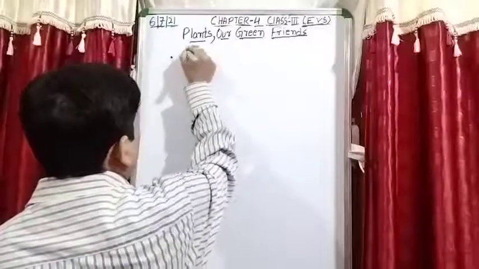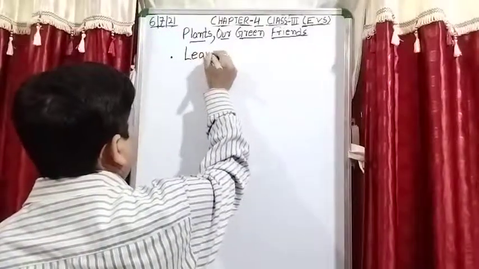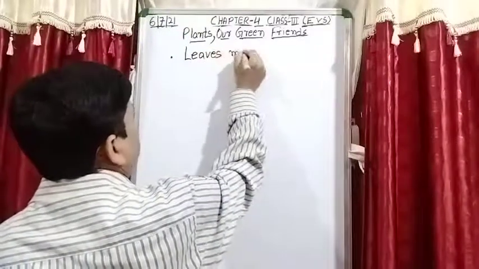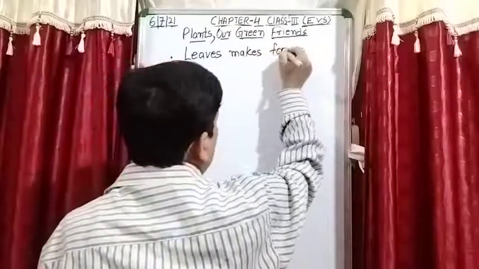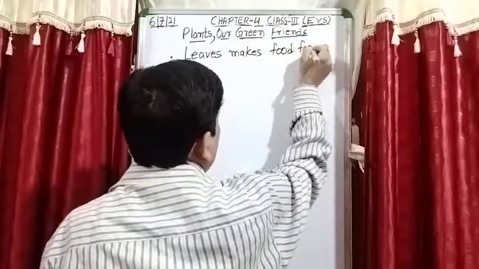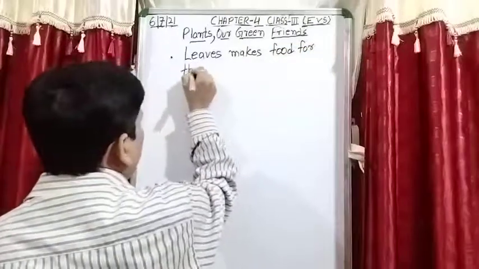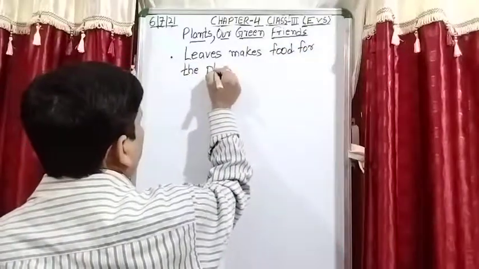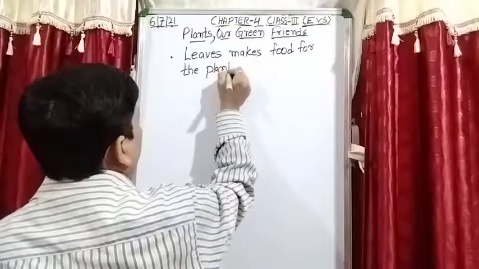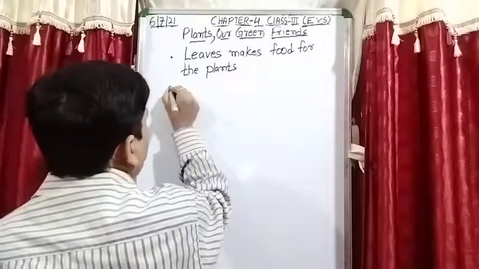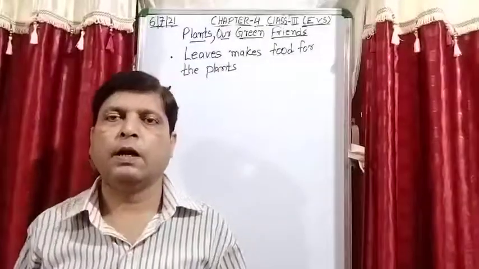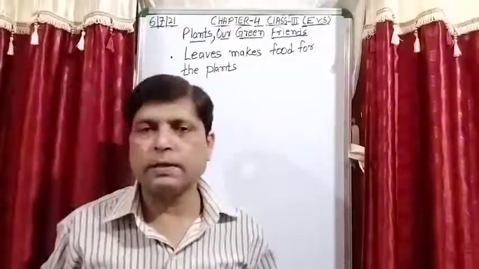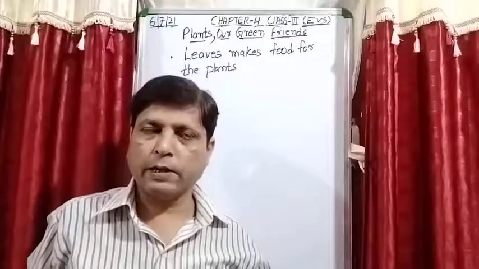Leaves make food for the plant. This is the sixth point. Yes, I have already explained it to you.